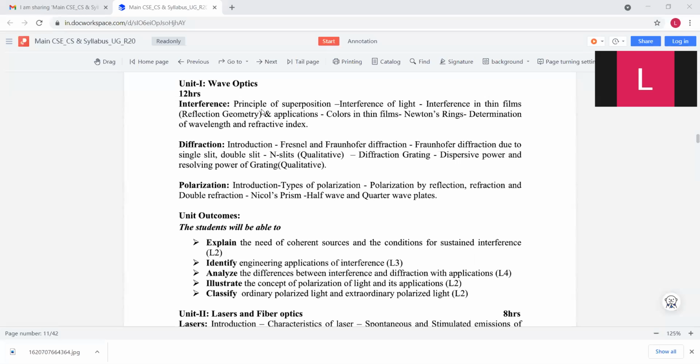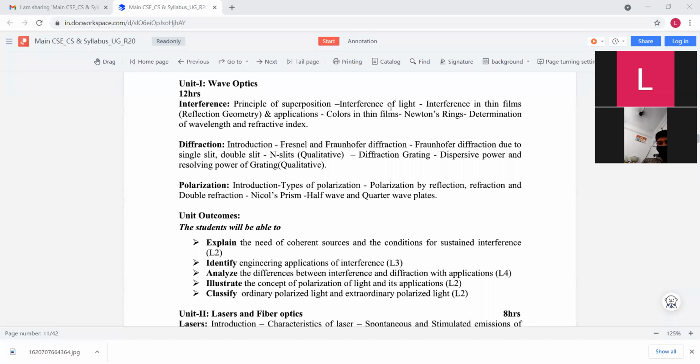The principle of superposition is nothing but that by the superimposition of 2 waves, the resultant wave displacement is the sum of the displacements of the individual waves. Interference of light works on the principle of superposition.